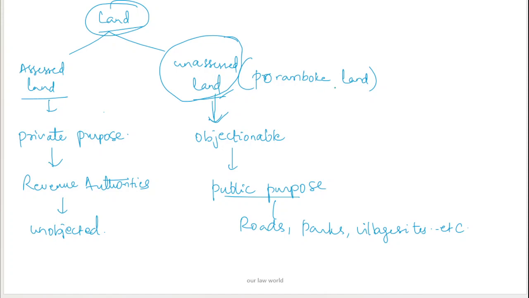Unassessed land is also called Poromboke land, and it is used for public purpose, whereas assessed land is for private purpose and assigned by the revenue authorities. This is unobjected, whereas unassessed land is used for public purpose and people occupying it unauthorizedly is objected. To prevent that unauthorized occupation, we have this AP or Telangana Land Encroachment Act.